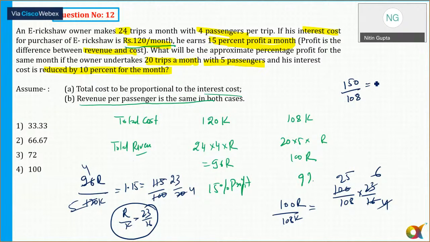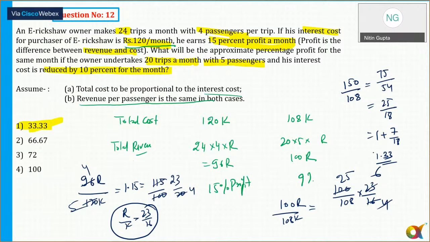I'm explaining what I'm doing in the calculation so that you can understand how to do it. This is 54, and then I can say 75, again 25, and then 8. So that is 1 plus 7 by 8. 7 by 8 is approximately 0.87, so about 1.87, and the profit is about 23.3%. Only one of the option choices is 23.3, so the answer is 23.3. Any doubts to anyone now? Question number 12.